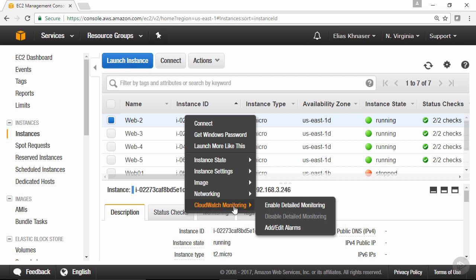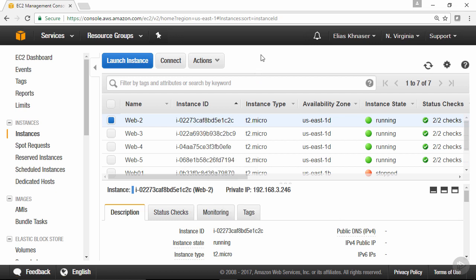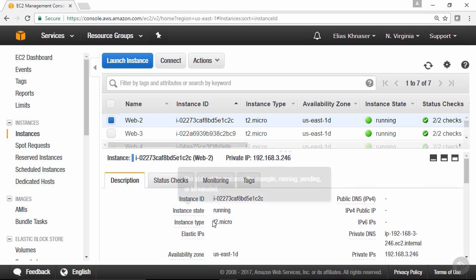Under CloudWatch monitoring, you can enable CloudWatch monitoring so that you're monitoring this instance, and you can also add or edit alarms. As you can see, all of this is pretty self-explanatory. It's pretty easy to interact with a particular instance. Now, when you select a particular instance down here, you're also going to get a slew of information. From a description perspective, it's going to give you the name, the instance family and type, the IP address, the subnet, the VPC, etc. All of the information that you would expect.